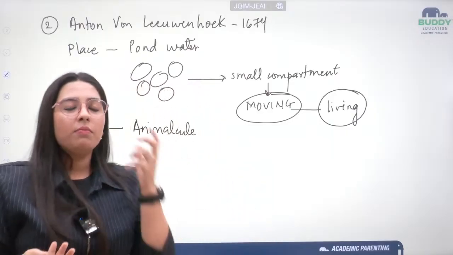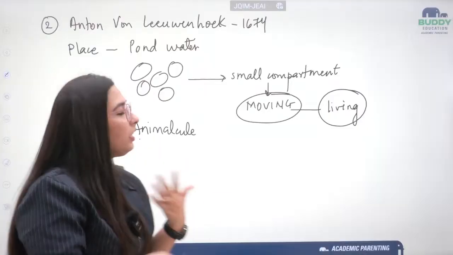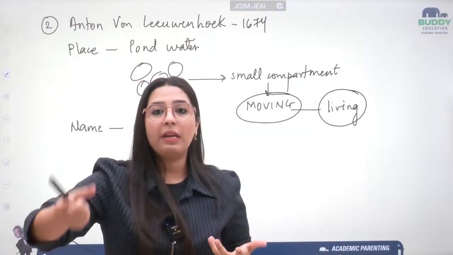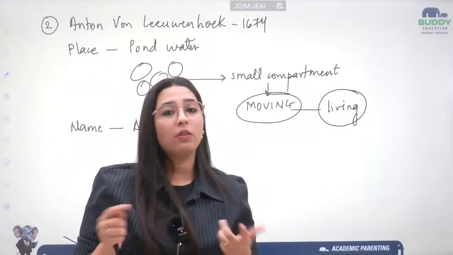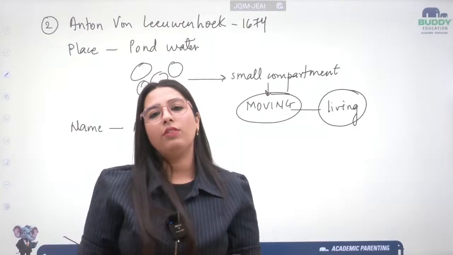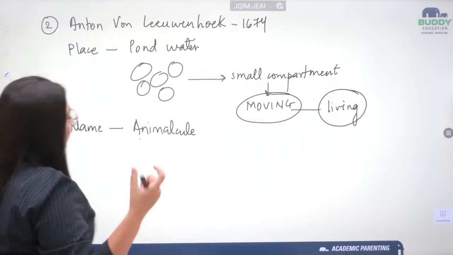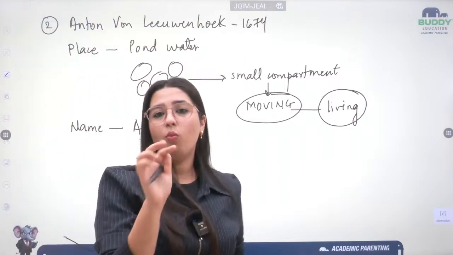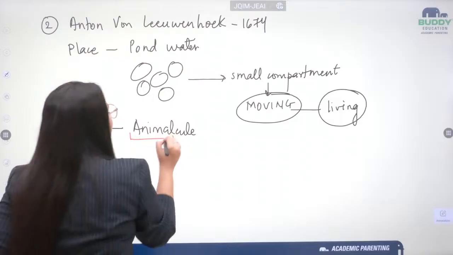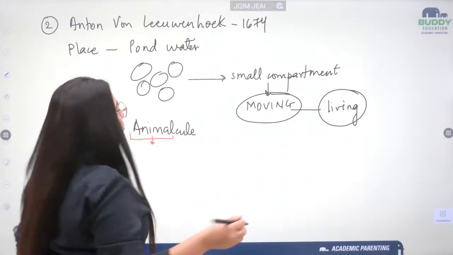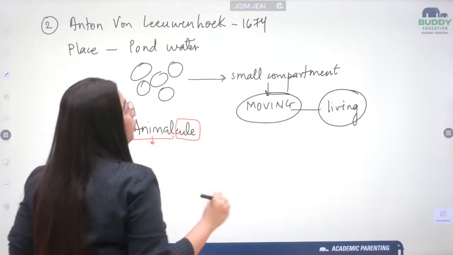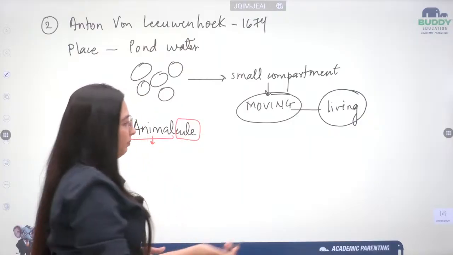So he thought, if something is moving, let me relate it to the animals, because that animal-plant concept was already there. So he gave the name animalcule. If I break this name, it was built from two words, animal and cule. Animal, we already know, is the moving thing. And cule means like organism.